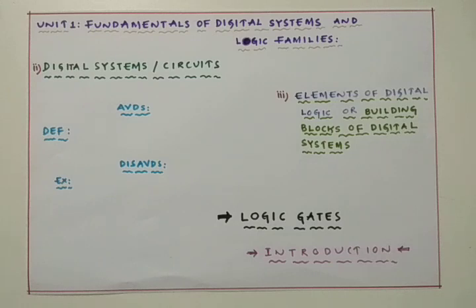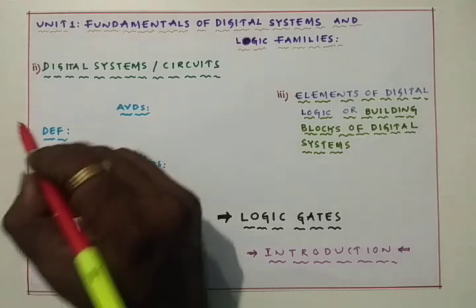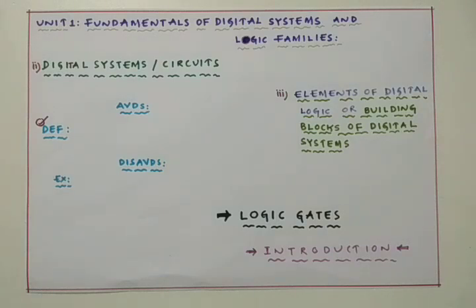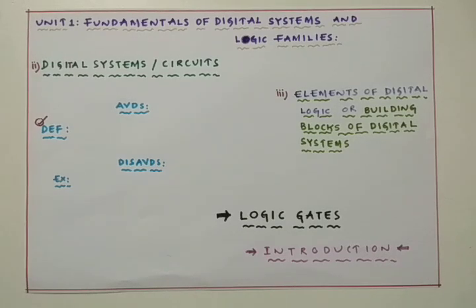In a simpler manner, a digital system or a digital circuit is an electronic circuit which completely deals with digital signals. If the input is a digital signal and the output is also a digital signal, then that system or circuit is named a digital system or digital circuit. I hope I am very clear.